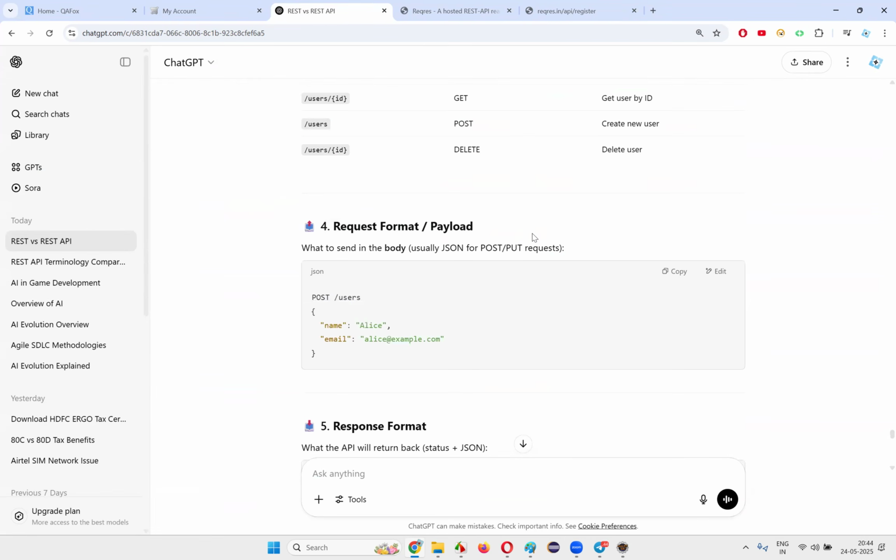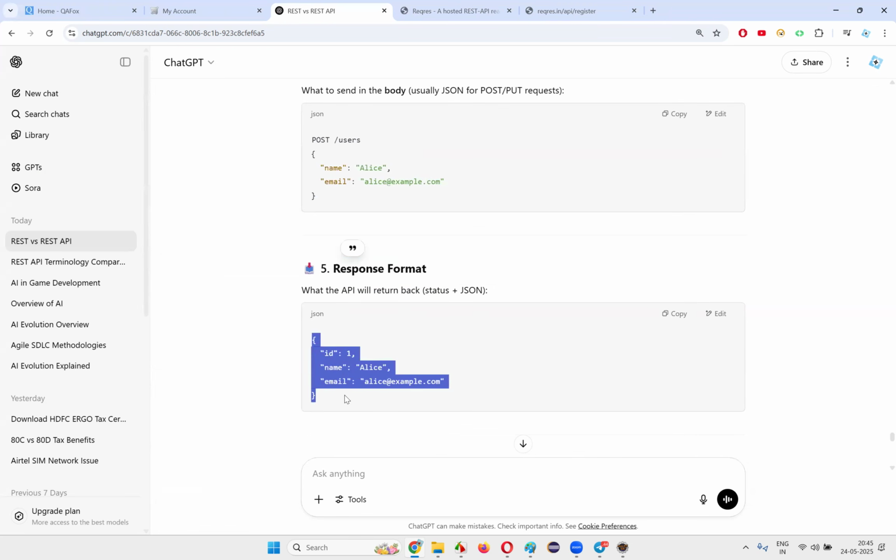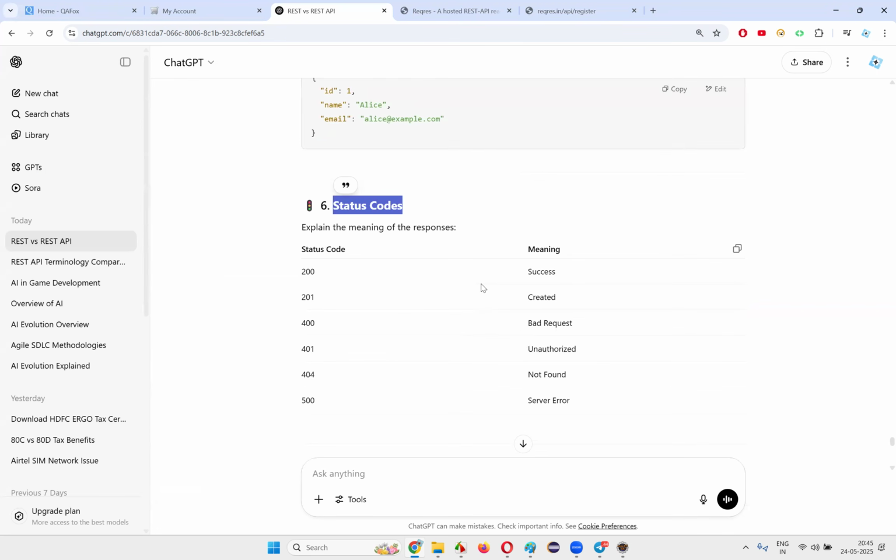Okay, request format, how you are sending the request. You see, some extra information you are sending, right? That request format should be in the form of the input that you are giving for the API request. For example, you're asking for the details for this name, and for login, you have to give username and password, right? Like that. Your JSON format you are giving in this example. Whatever input you have to give, they will give you the format, and what response you should get, what the response codes are.